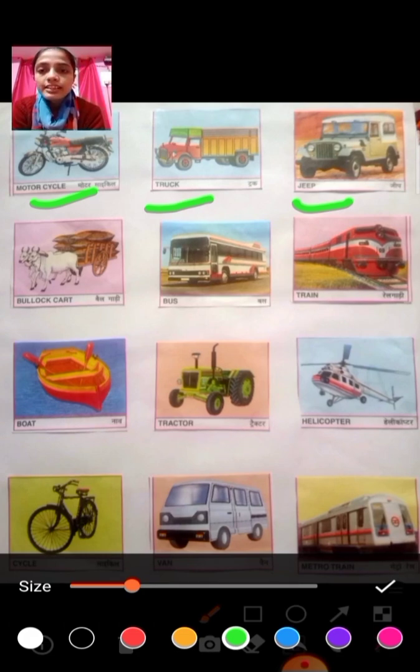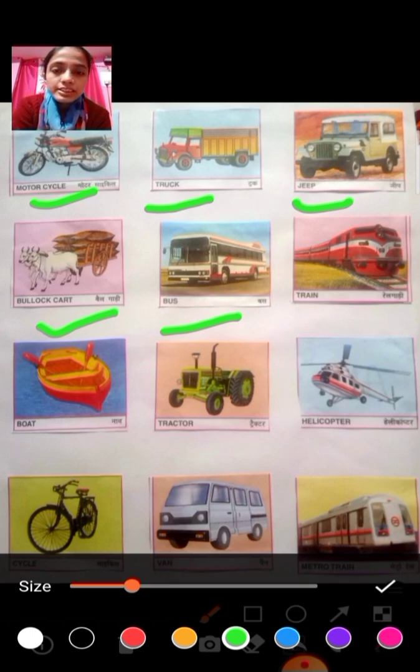After that, a bullock cart. And where do we see a bullock cart? Yes, in villages. After that, bus. It's a vehicle. It carries so many passengers. Okay, and we use it for short distance and for long distance too.